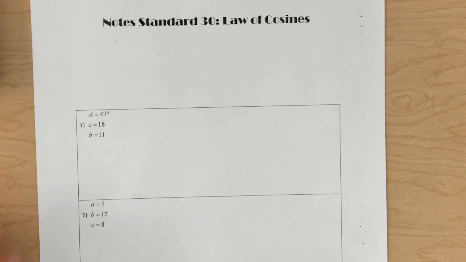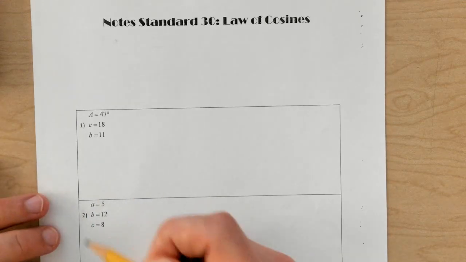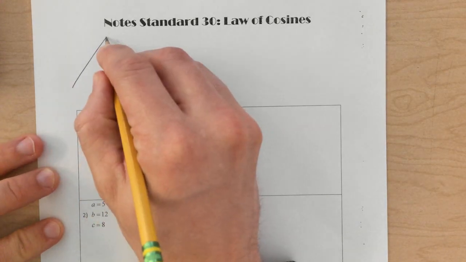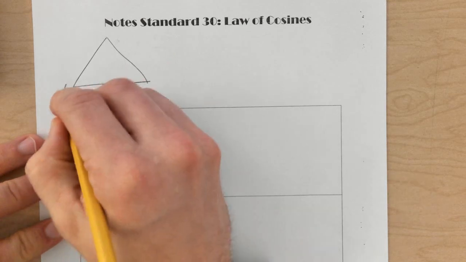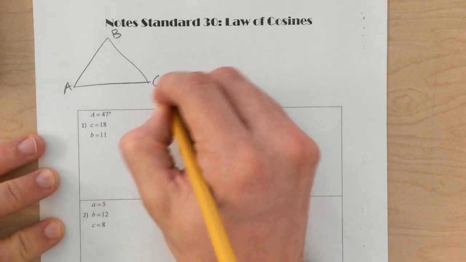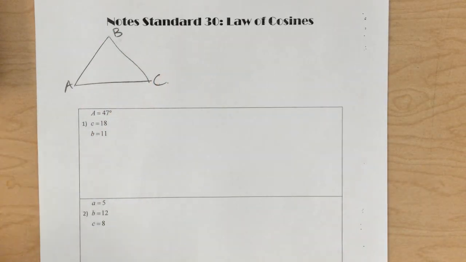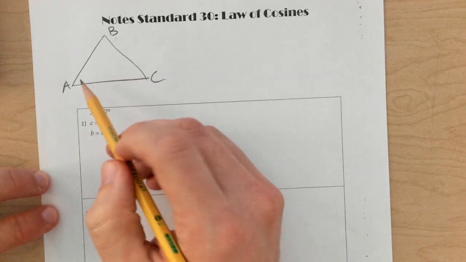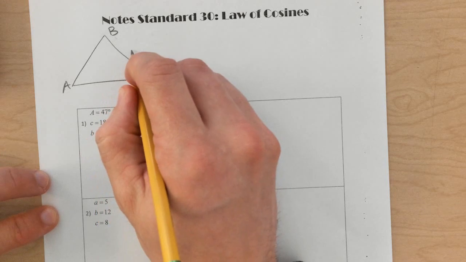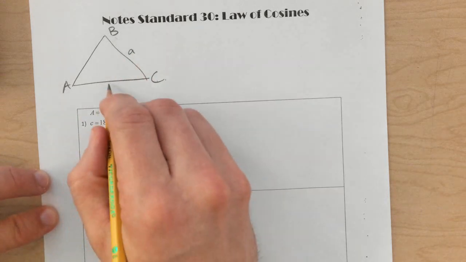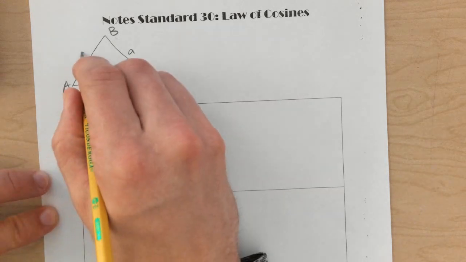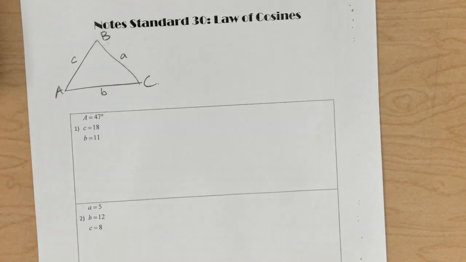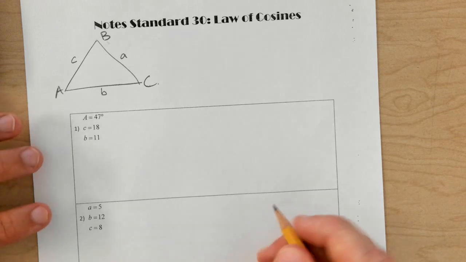Alright guys, so today we're looking at standard 30, which is the law of cosines. The law of cosines is going to help us out with triangles that look like this. So we're going to label our triangle's angles A, B, C. Notice we're using capital letters. And then the side opposite angle A is going to be lowercase a, opposite B is lowercase b, and opposite C is lowercase c. So that's a pretty important detail that we're going to have to remember.